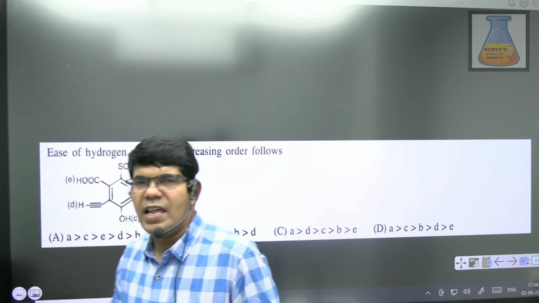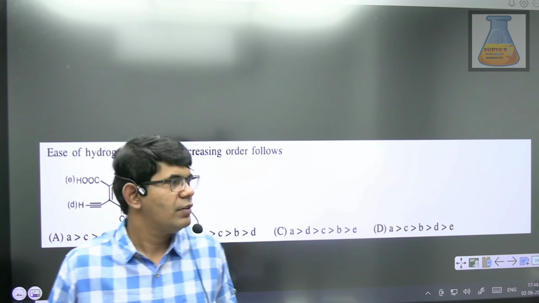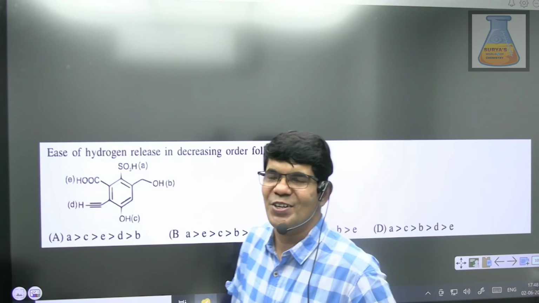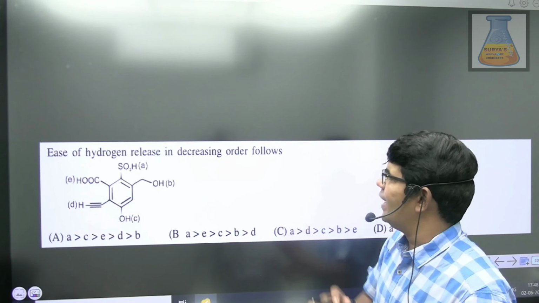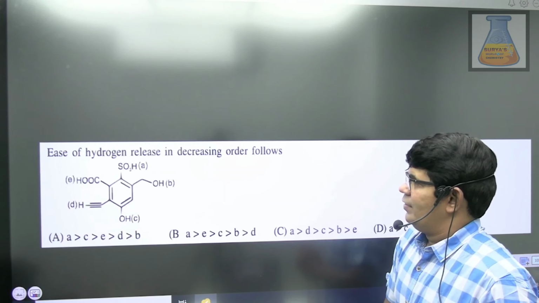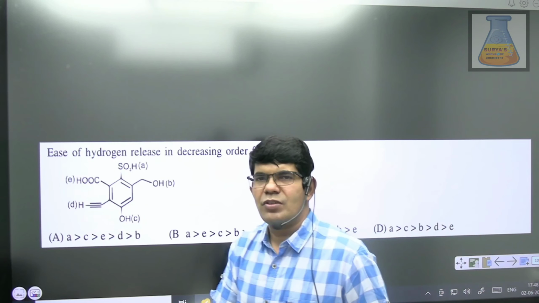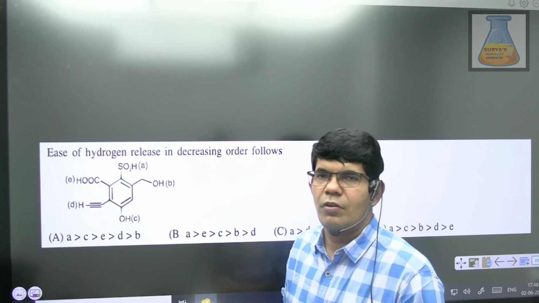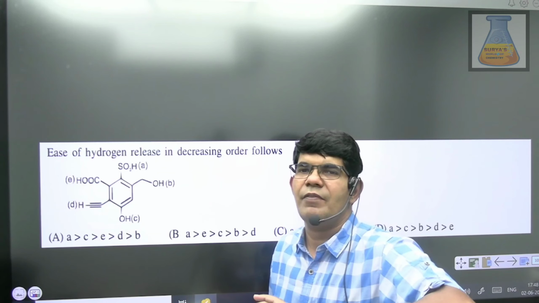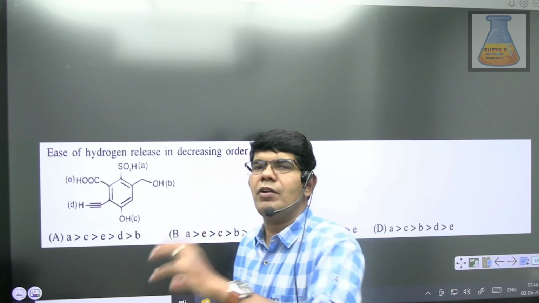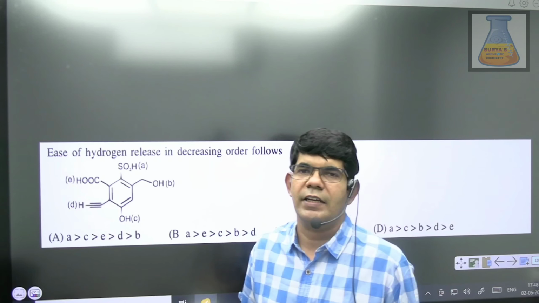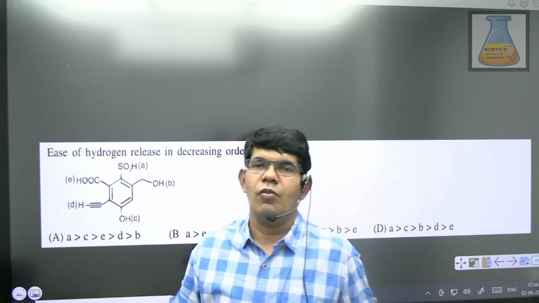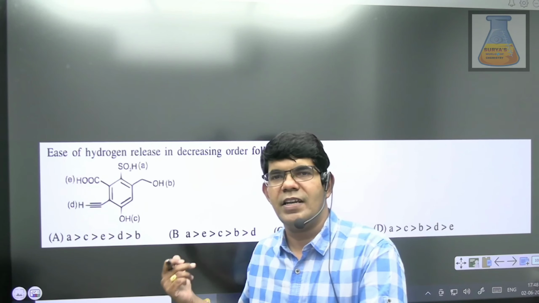Yes. This is the last question of today's session, students. And as usual, it's a very important one. Chalo, let's have a look. Ease of hydrogen release in decreasing order. The purpose of giving you this question, students, is that in this question you have almost all the important functional groups which can have acidic behavior. Instead of taking multiple questions and highlighting their acidic character, I can take a particular question where I can bring out all the groups which can show acidic strength, and that is the reason I have picked up this one.